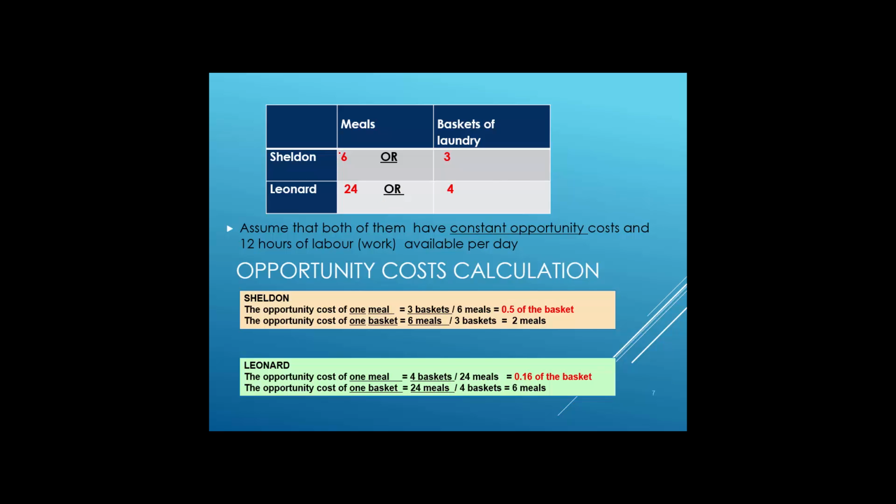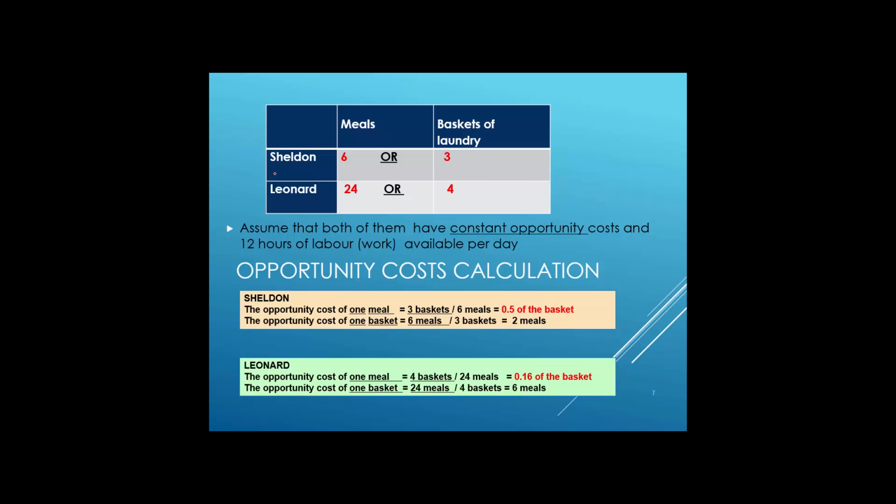Sheldon produces 6 meals and 3 baskets of laundry, and Leonard produces 24 meals and 4 baskets of laundry. Now, knowing about it, we could calculate the opportunity cost. I really want you to understand how we calculate opportunity cost.